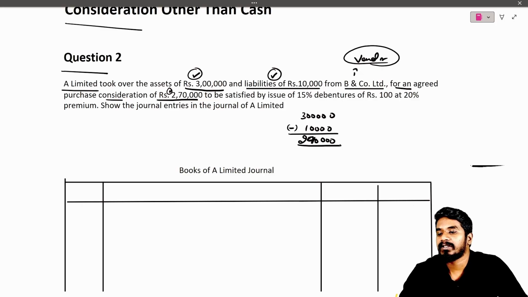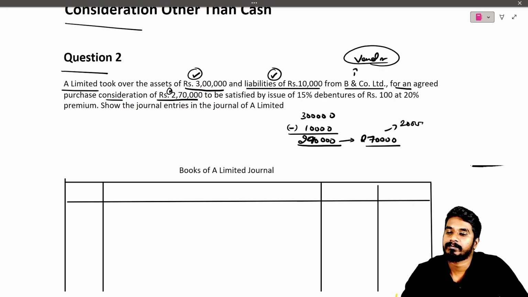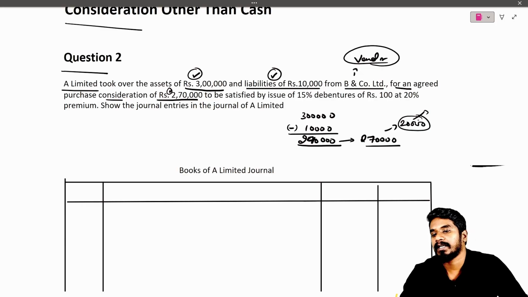So 2,90,000 worth of assets is bought by A Limited for 2,70,000. Which means A Limited is getting 20,000 extra, a kind of profit, right? So this is how we will treat it.